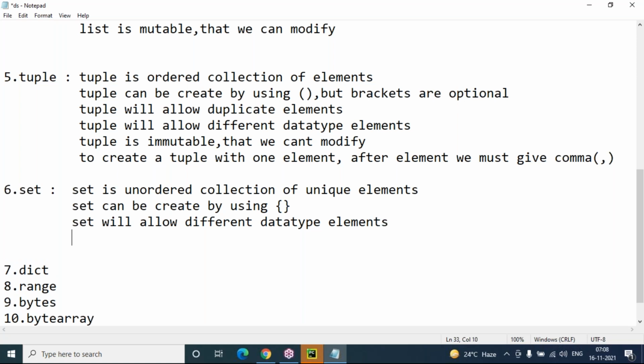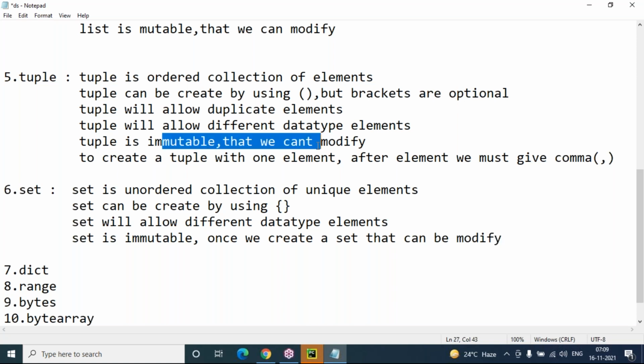And next, is a set mutable or immutable? Once we create a set, can it be modified? Tuple is immutable.